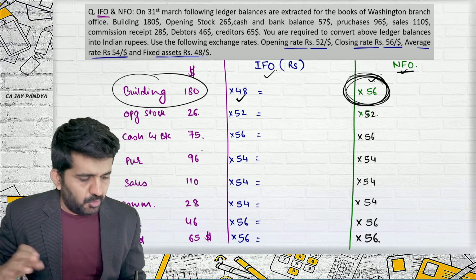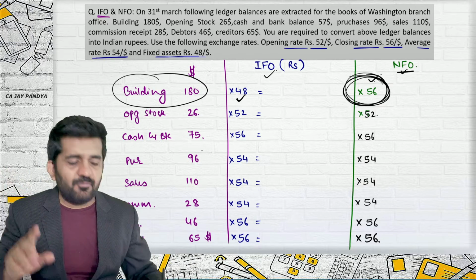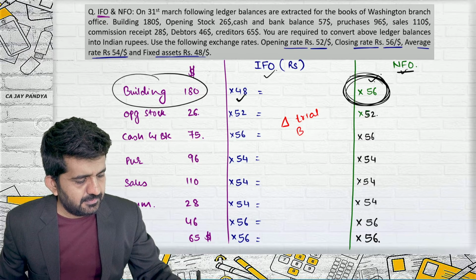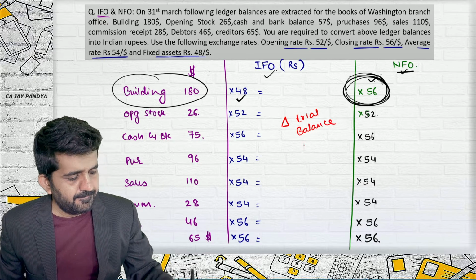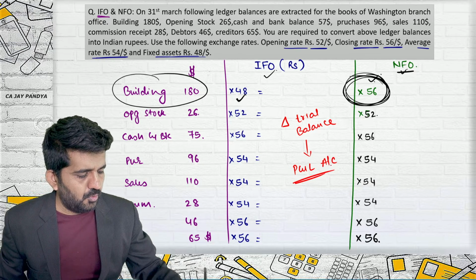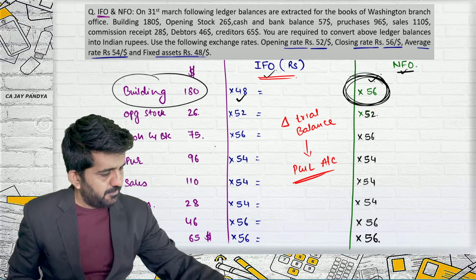Another important point: whatever difference arises in trial balance will be transferred to profit and loss account if they are integral foreign operations.